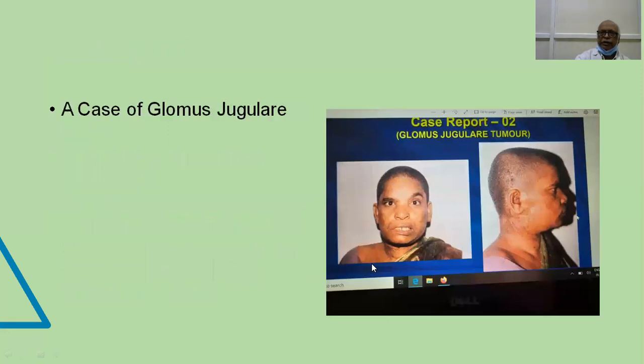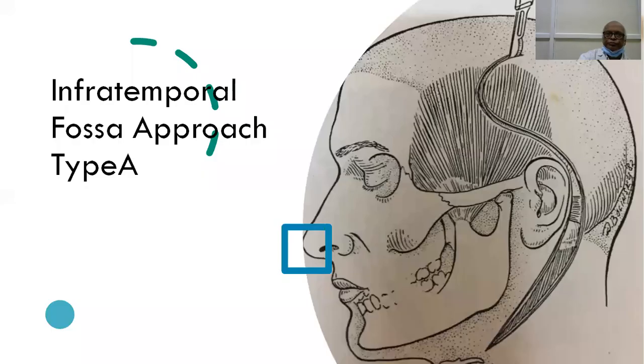This is a very early case which we have operated. This lady came after somebody had done a biopsy. There was torrential bleeding from the ear, and somehow with severe packing, the bleeding was managed. Then I did excision by the infratemporal fossa approach, and the patient was doing very well. About 20 years ago, she was lost to follow-up.